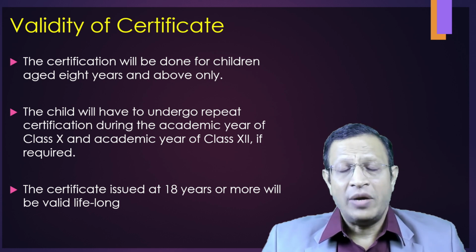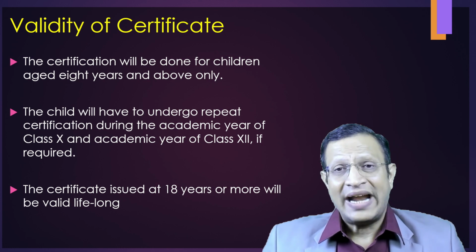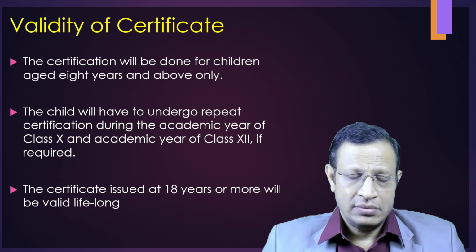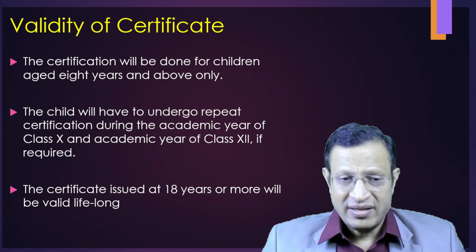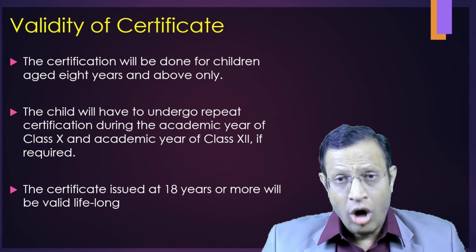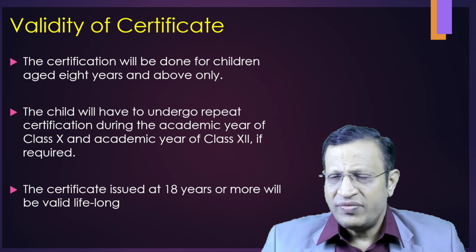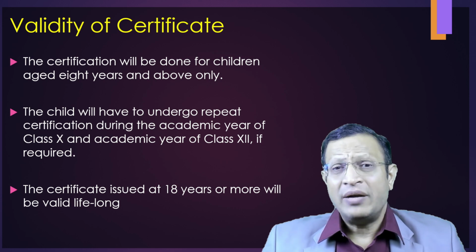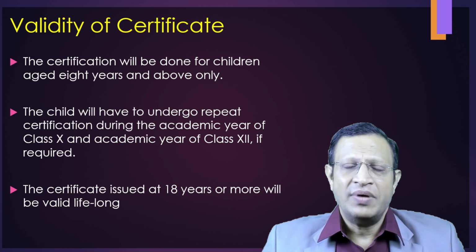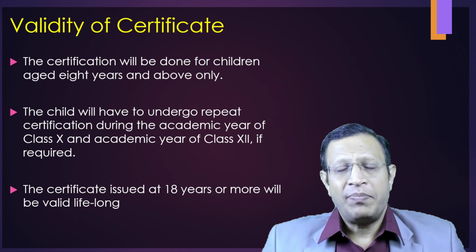The child has to undergo repeat certification at the class 10 standard or else the academic year of 12th standard, if required. What does it mean, if required? I don't understand. The certificate is issued at the age of 18 or more. More means, can we issue a certificate for a person who is 50 years old? If you look at many doctors, the way they write their prescription, that means everybody is eligible under dyslexia and they can get a certificate and apply for a job.